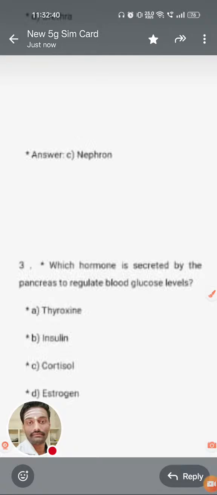If you have any doubt in the third question, tell me in the comments. Yes, beta cells release the insulin hormone. Yes, diabetes mellitus. In diabetes mellitus, we also give the insulin injection. What is the treatment for diabetes mellitus, or prameha, in Ayurveda science? If you know, tell me in the comments.